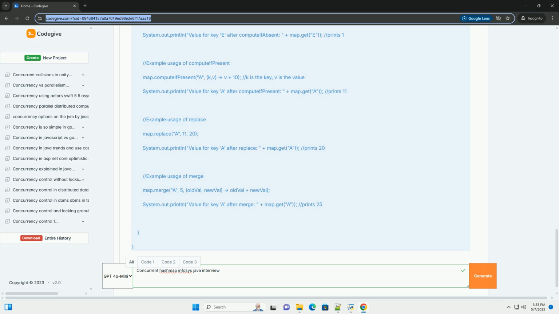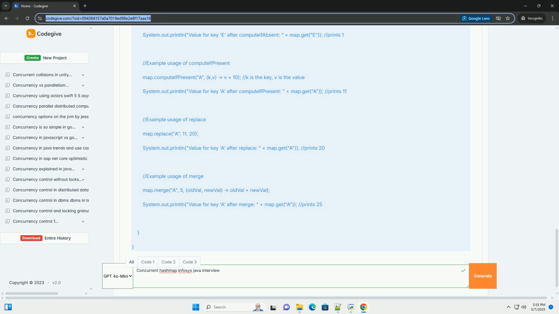size() returns the number of key-value mappings in the map. Because the map is concurrent, the size might not be perfectly accurate at any given moment, but it provides a reasonable estimate. isEmpty() returns true if the map contains no key-value mappings. clear() removes all of the mappings from this map.